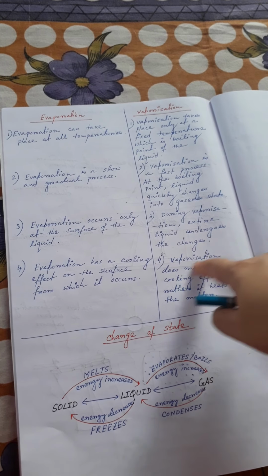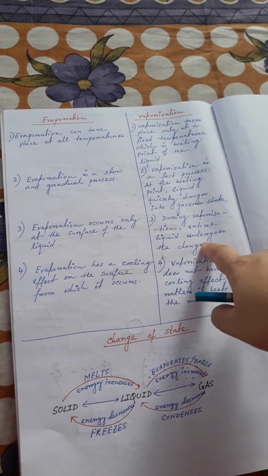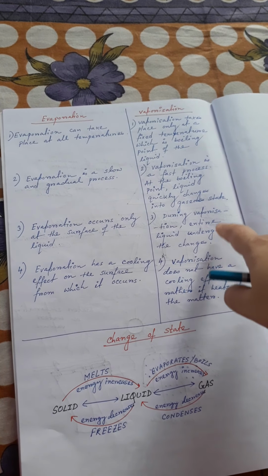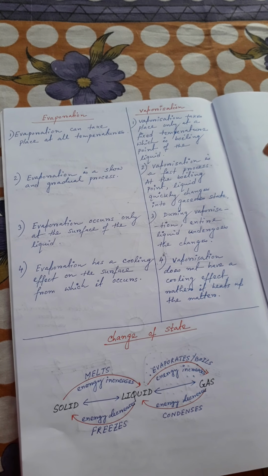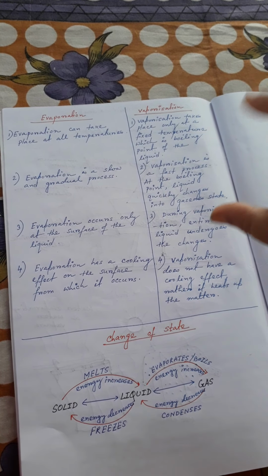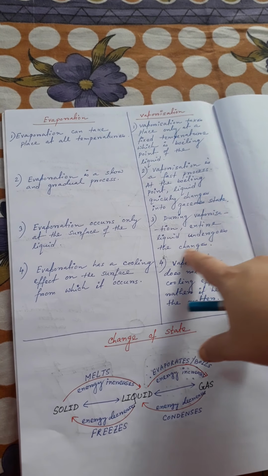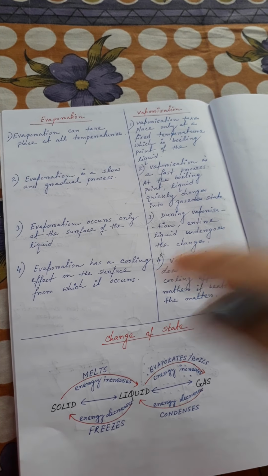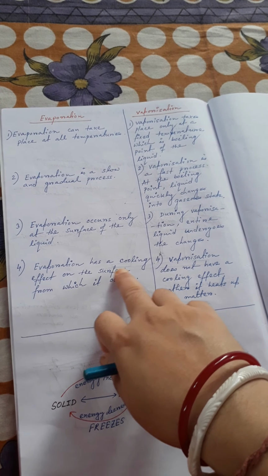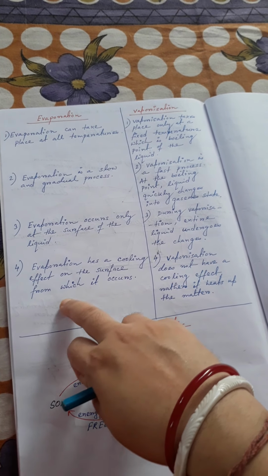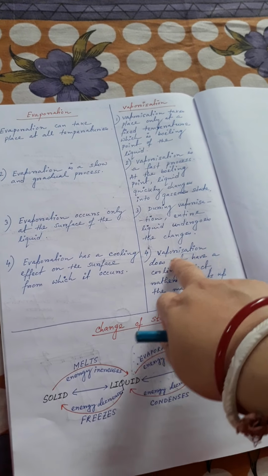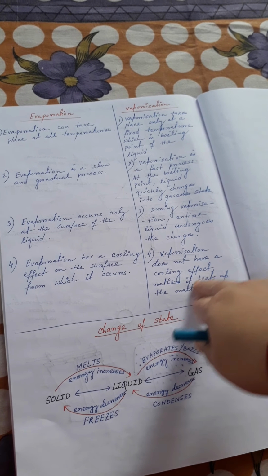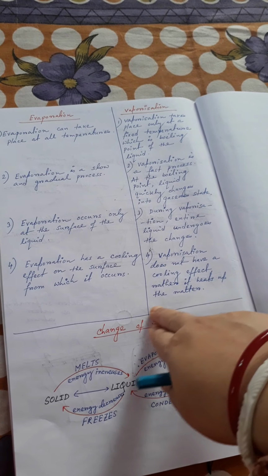But when you boil water, the water level keeps decreasing, so the entire liquid will be converted to vapor. Evaporation has a cooling effect on the surface from which it occurs, and vaporization does not have a cooling effect, rather it heats up the matter.